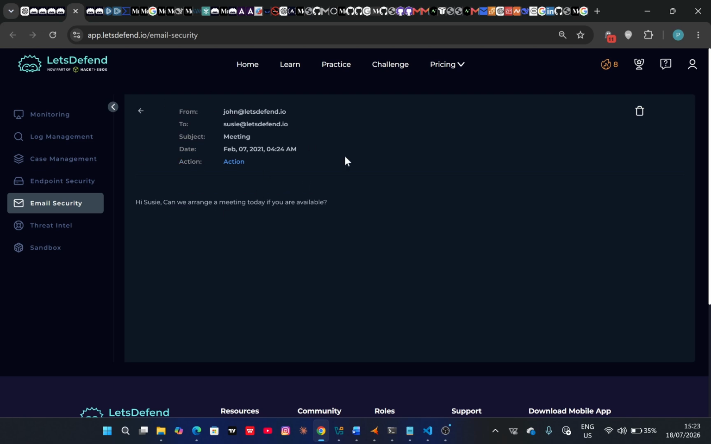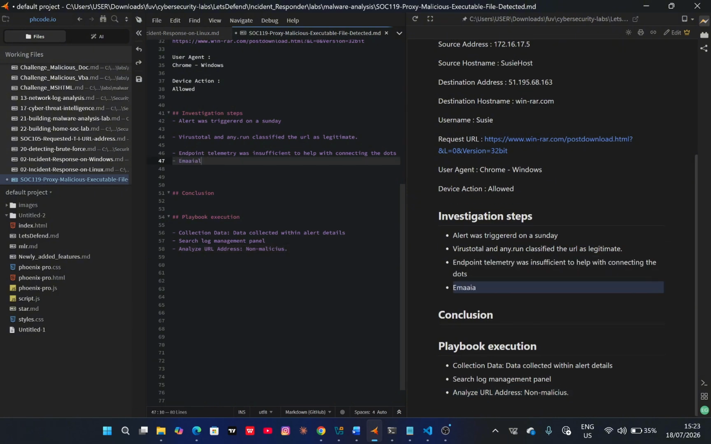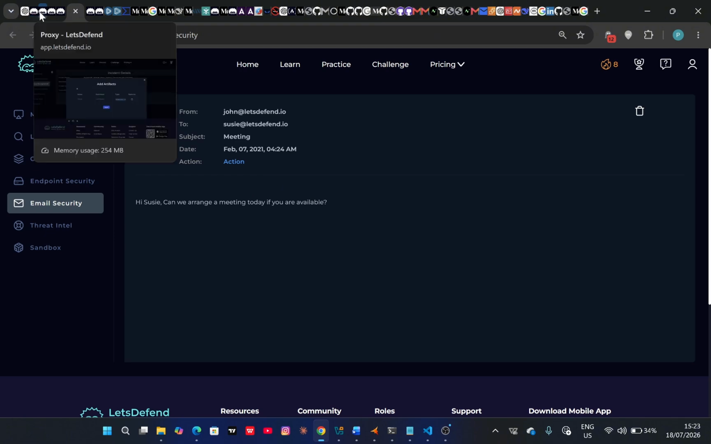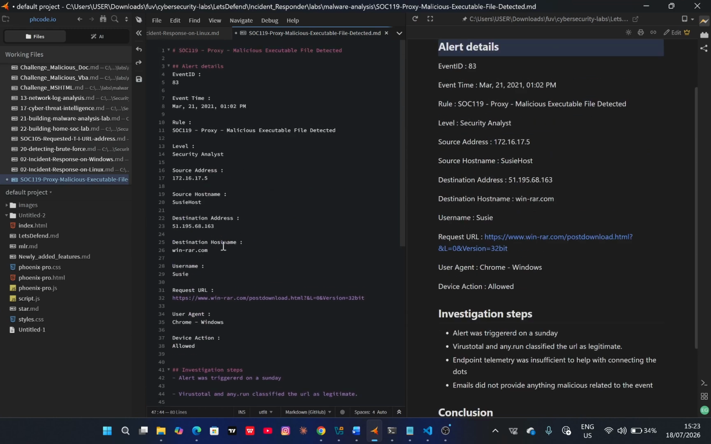So this is actually for this. I'm going to state in my investigation steps that emails did not provide anything malicious related to the event. Then let's go back and continue with the IP. So I'm going to grab the IP.